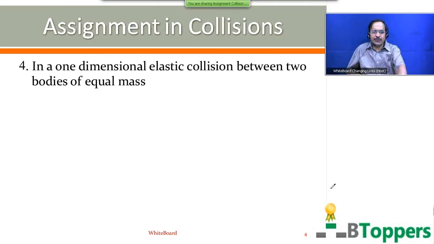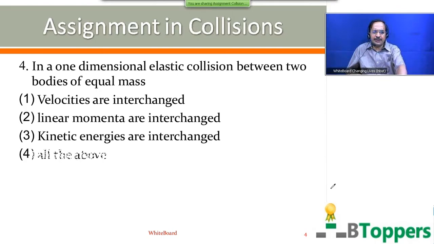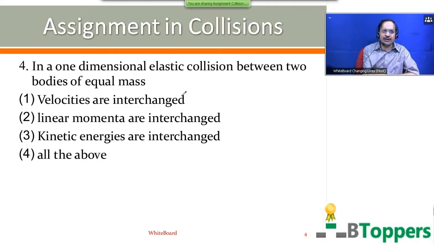See question number 4. This also I have discussed in the theory part. In a one-dimensional elastic collision between two bodies of equal masses, as I already told you, the velocities will be interchanged or exchanged after collision. So M2 equal to M1, then V1 equal to U2.